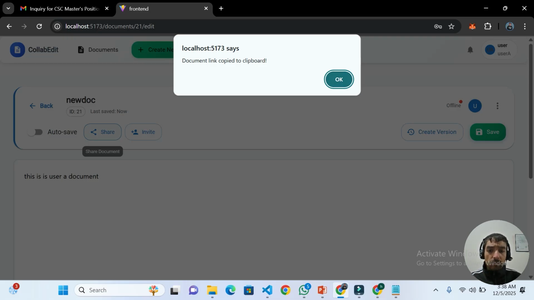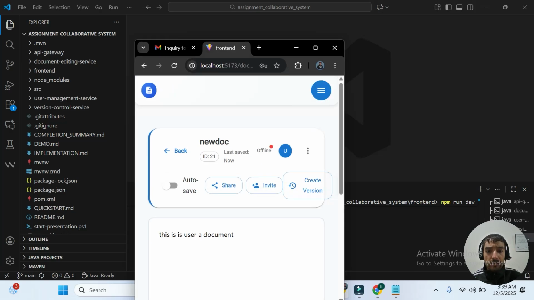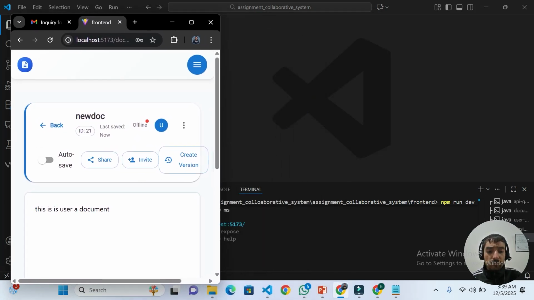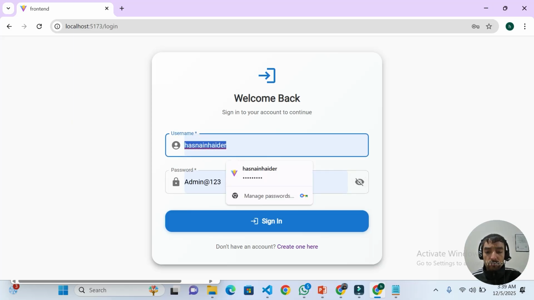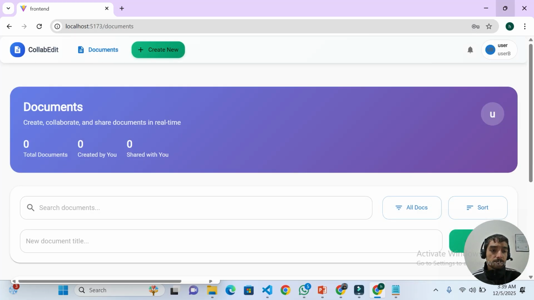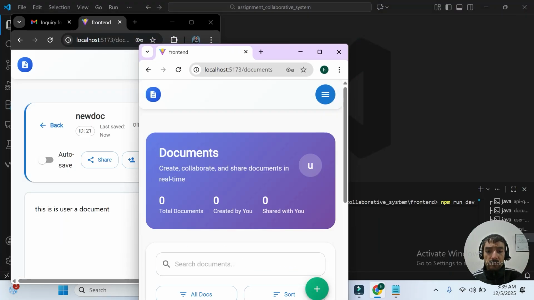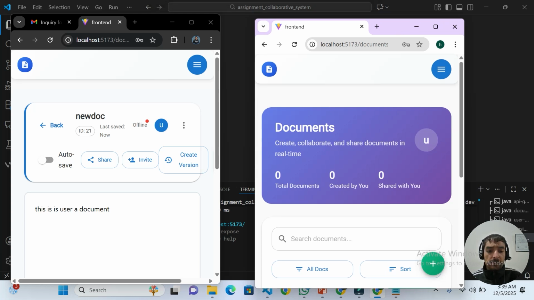When he clicks on OK, the link of the shared document is already copied for user A. User A will share the document with user B. I already created user B. I will log in user B here. This is user B. There are no documents made by user B here. This is user A and this is user B.